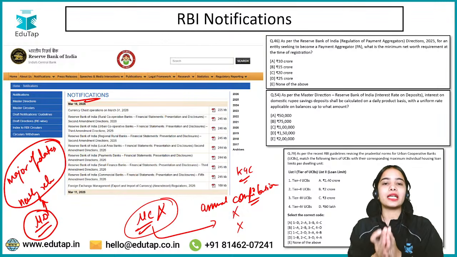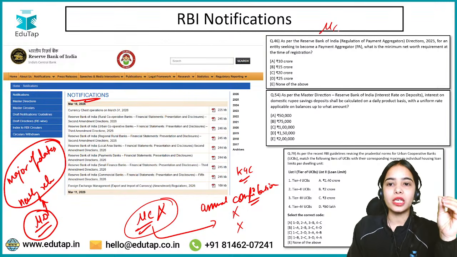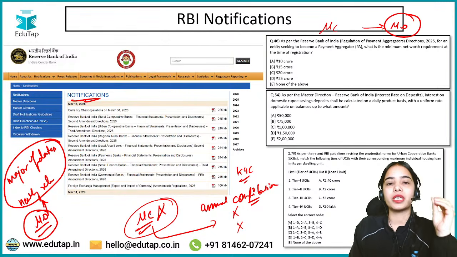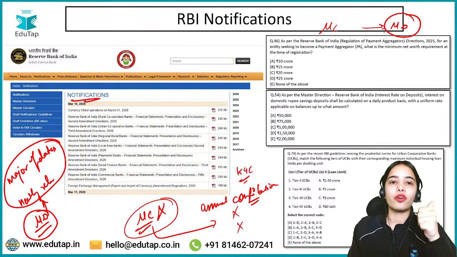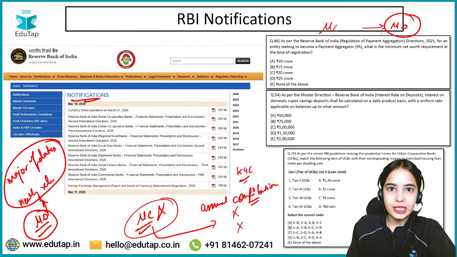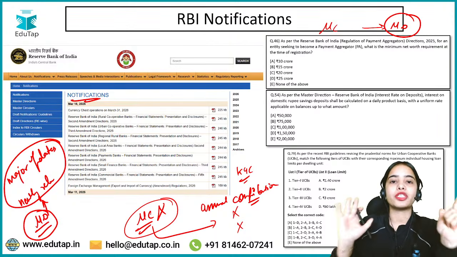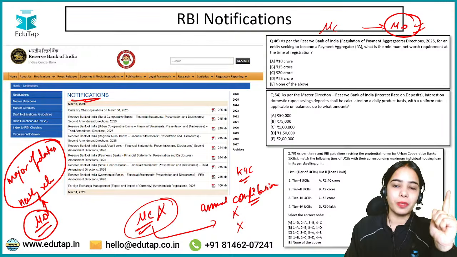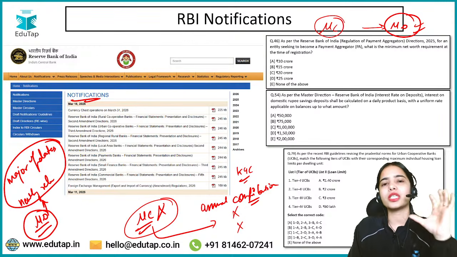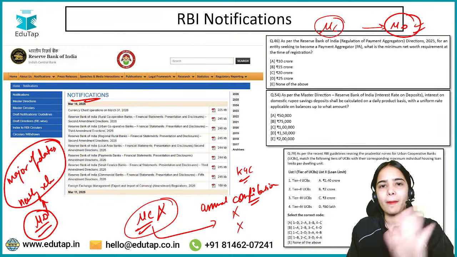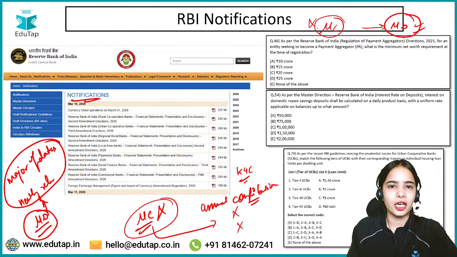I hope you understand that in comparison to master circulars, master directions are more important, because they consist of major updates that have recently happened, or a new master direction has been released. So that becomes important. The master circular is just the compilation that the RBI does on a yearly basis. It is not something new the RBI is releasing.